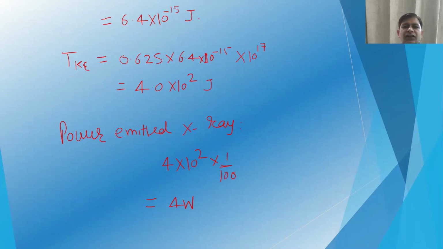So that will be 4.0 10 to power 2 joule. Power emitted by X-ray, actually it is only 1%. So this will be 4 10 to power 2 into 1 divided by 100. So the total power emitted as an X-ray is 4 watt.